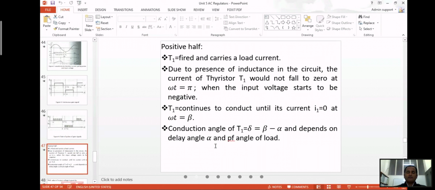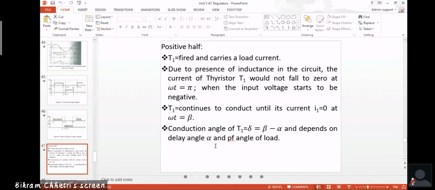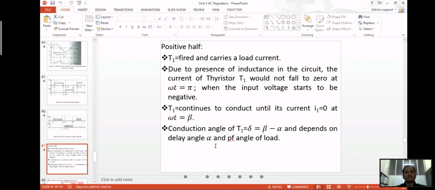So the conduction angle delta, or gamma, is equal to beta minus alpha. This is the conduction angle we can find in the case of an inductive load, because the current will not fall to 0 at omega t equals pi. It goes beyond this point, till beta. So this conduction angle will depend on the delay angle alpha. It depends on the firing angle and the power factor angle of the load. These are the two things the conduction angle depends on.